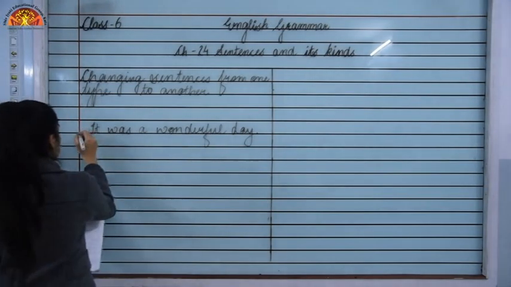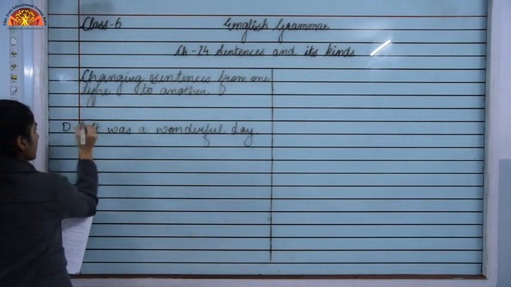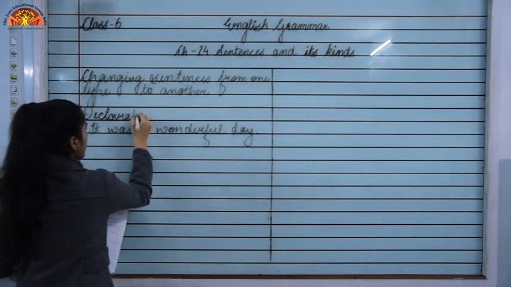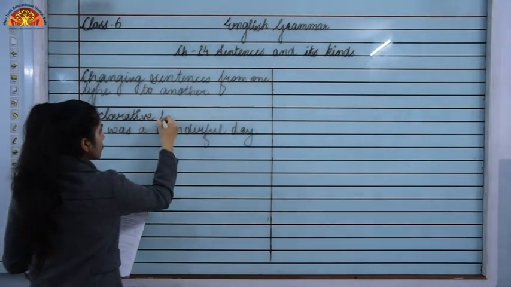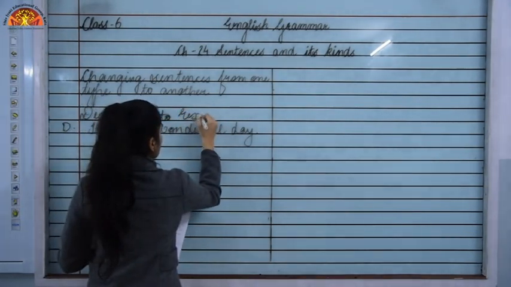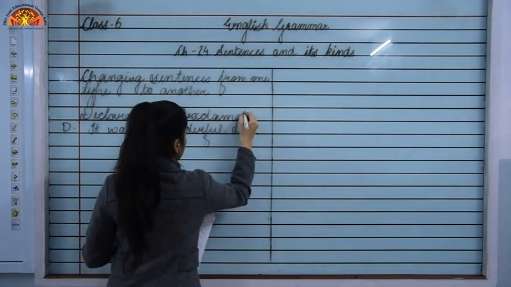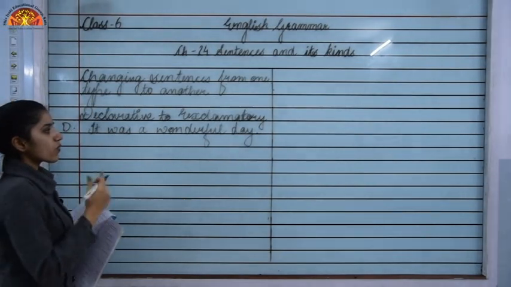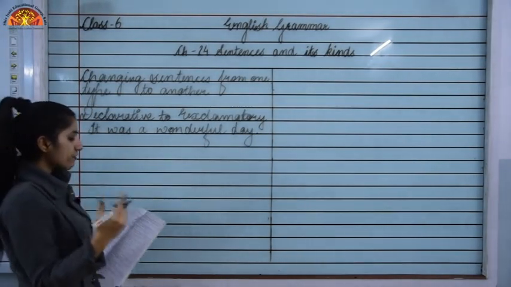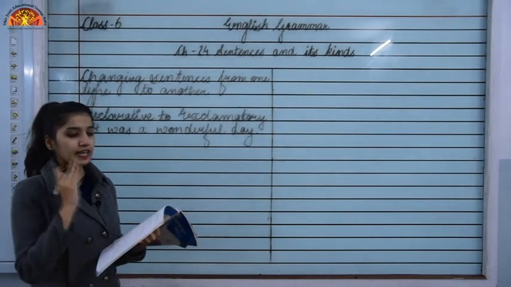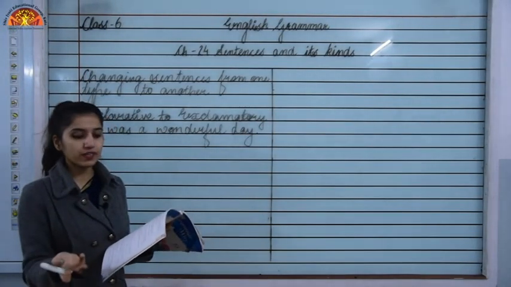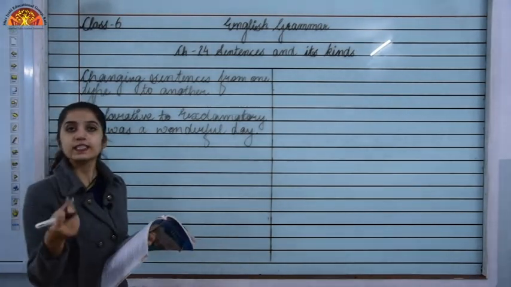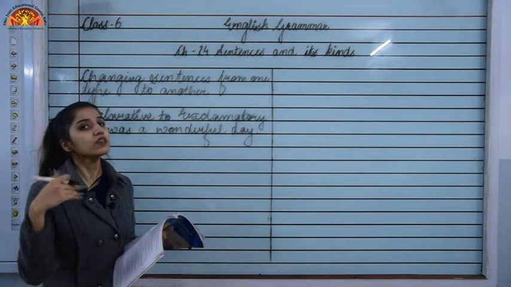This is a declarative sentence, and now we are seeing how the declarative is converted into an exclamatory sentence. We have to usually begin it with what or how. The sentence will begin with what or how.